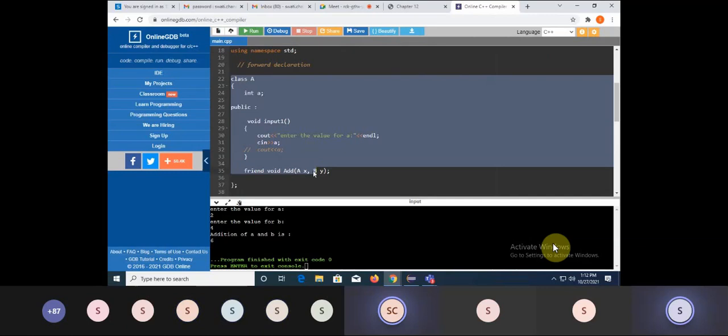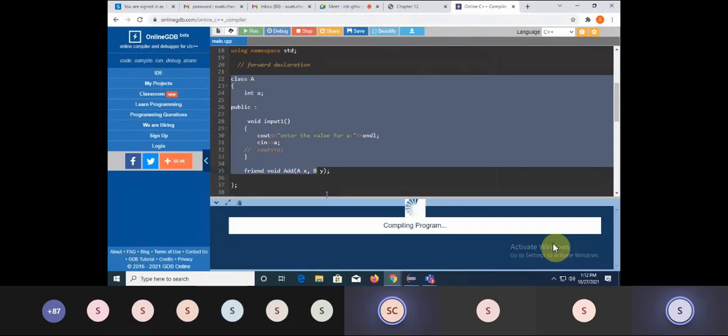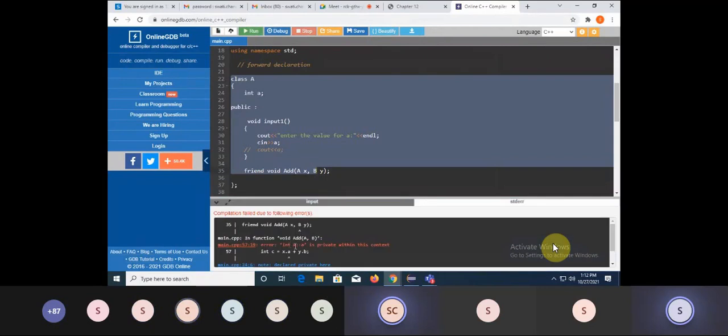is passed first. Is it okay? You know, any variable needs to be declared first. You cannot use it directly. Any function needs to be declared first. You cannot use it directly or you cannot call it. Fine. So this is missing. Let's try to execute this without that. So it will give you an error. It doesn't understand what that B is.